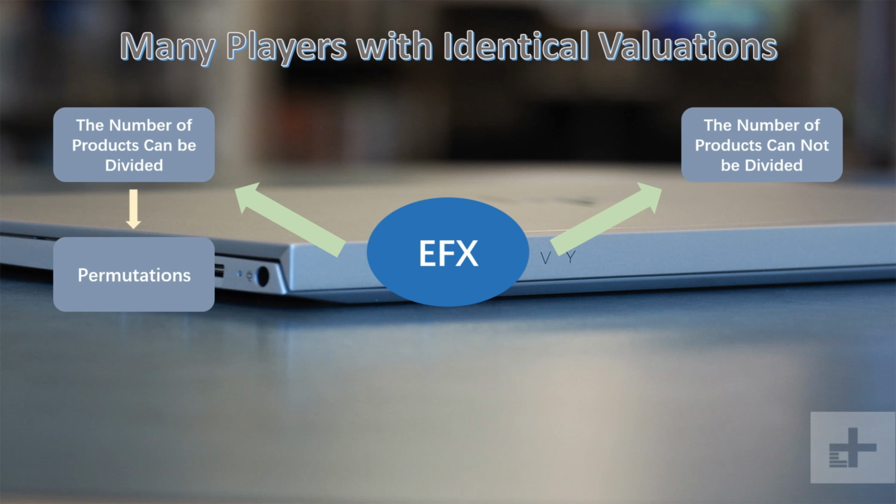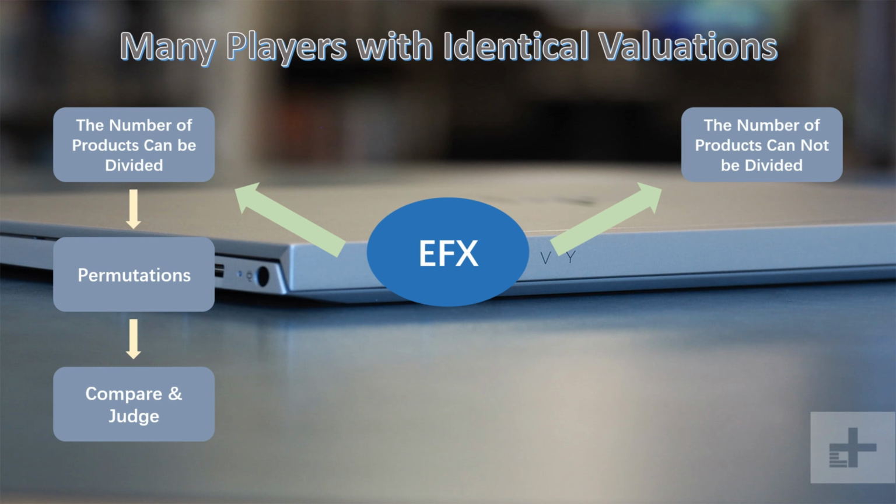Inspired by the Lex-Min solution, the following describes how the algorithm maximizes the distribution of the minimum utility of any player. The algorithm will arrange and combine all commodities on the premise that commodities can be divided. Compare and judge the difference in all permutations and combinations and get the EFX solution when the algorithm gets the smallest difference. The basis for judging the number of products cannot be divisible by the number of players is still based on the remainder function.